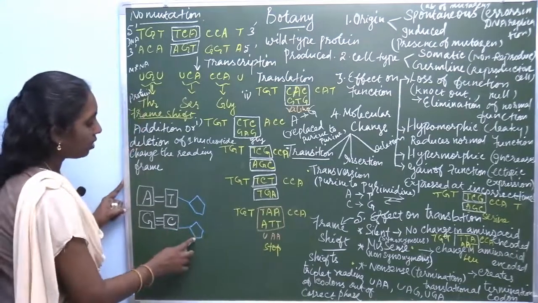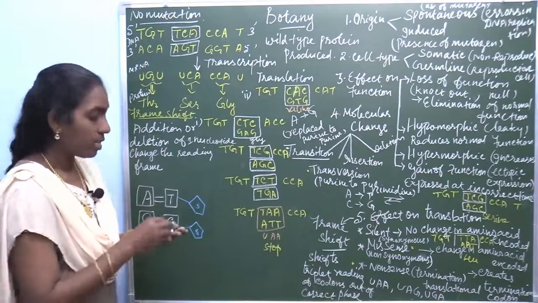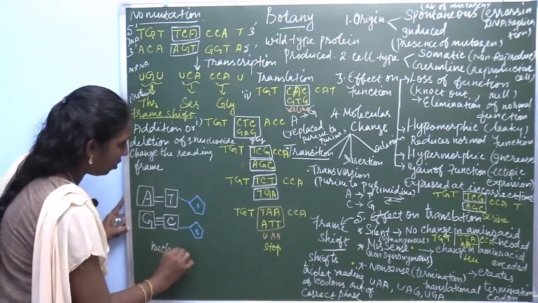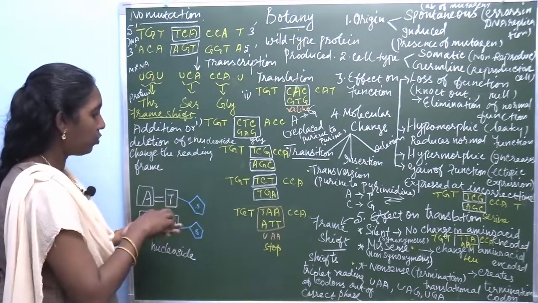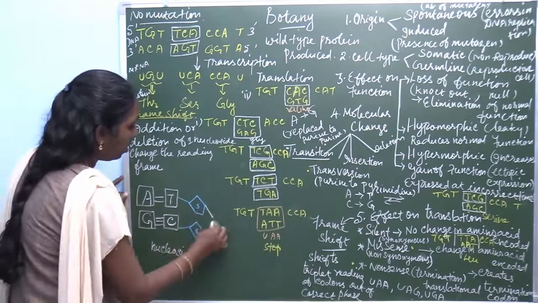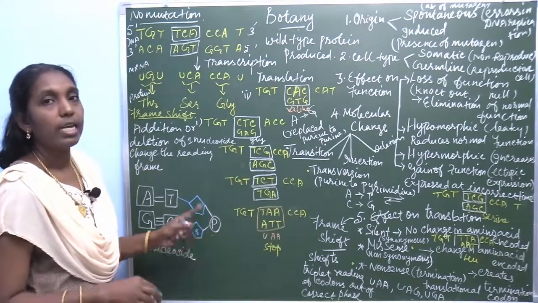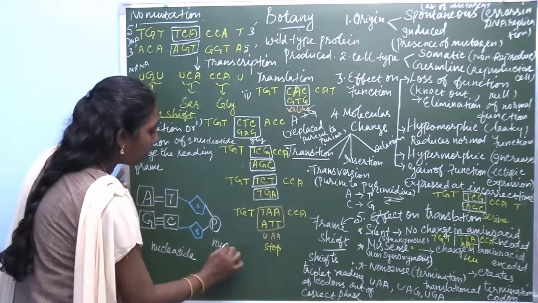When it is connected with sugar, it's called a nucleoside. And this sugar links with a phosphate group. So when it links with a phosphate group, now it is called a nucleotide.